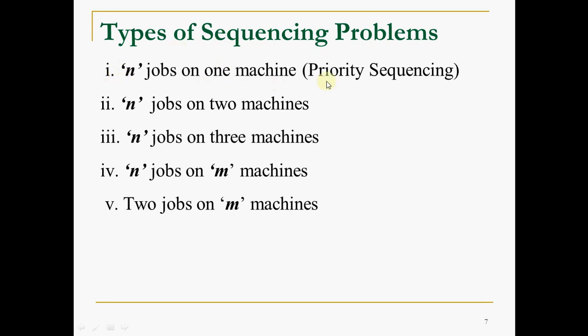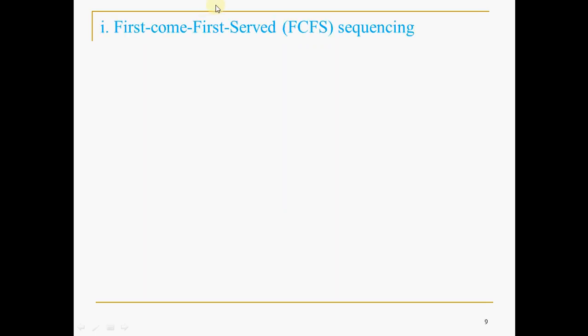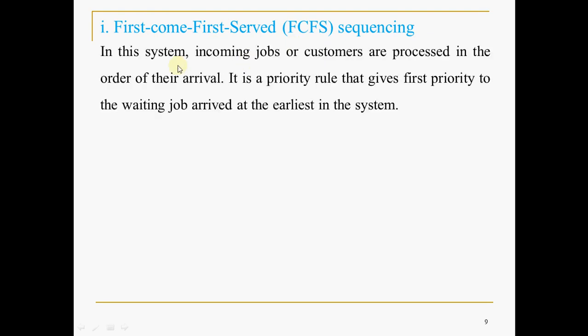The first one is what? Priority sequencing, that is n jobs on one machine. So here the heading should be priority sequencing. In this system, incoming jobs or customers are processed in the order of their arrival. So it's a priority rule that gives first priority to the waiting job that arrived earliest in the system.